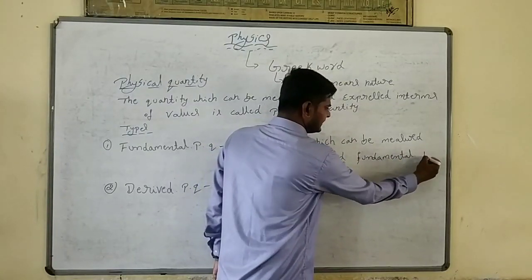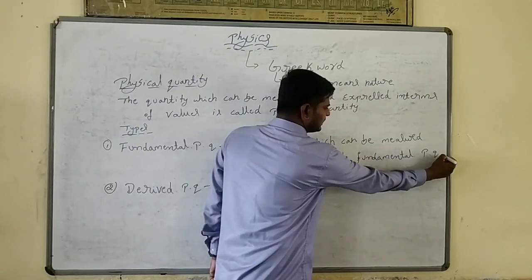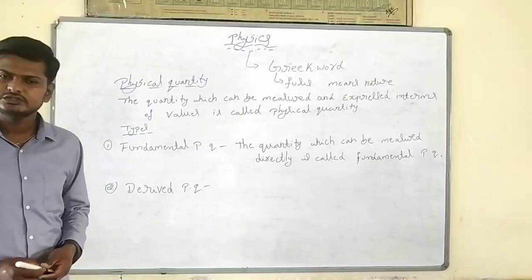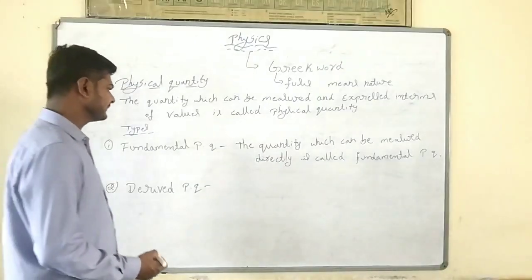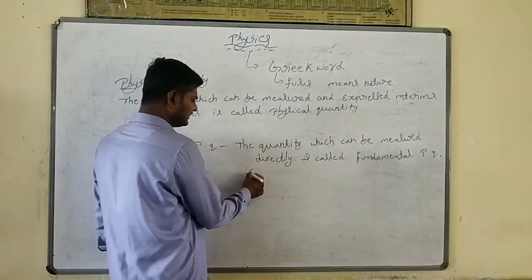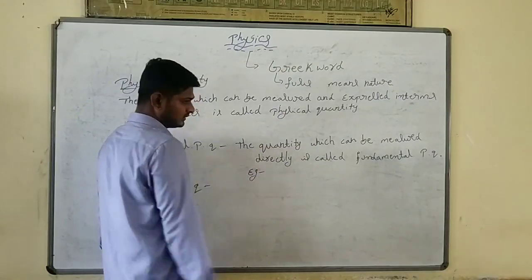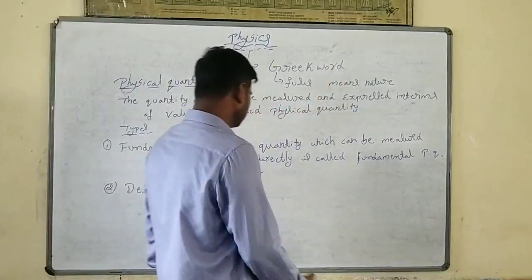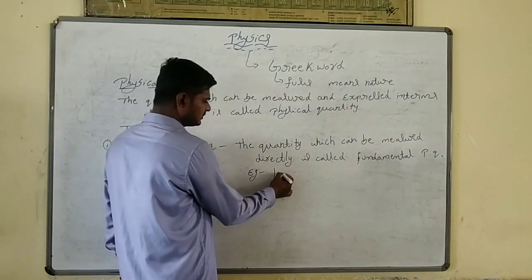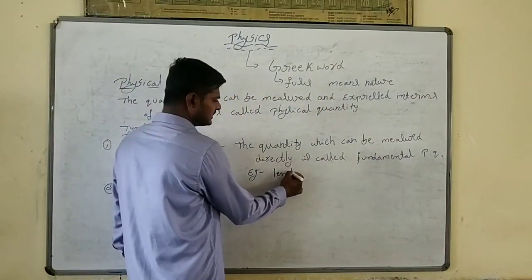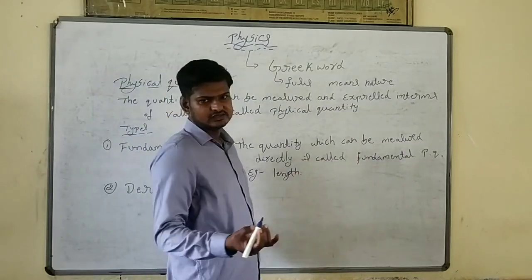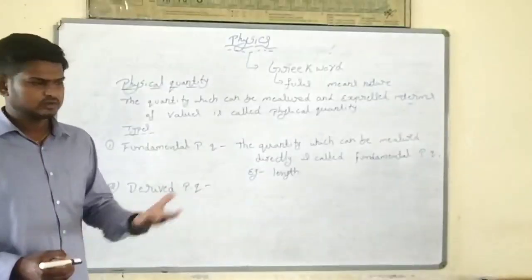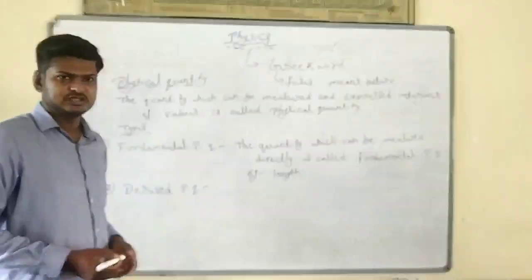It's called fundamental physical quantity: the quantities which can be measured directly. What are the quantities we can measure directly? Simple. For example, we are going to measure length. What are you going to do? We are going to take a scale or tape and measure the length directly.